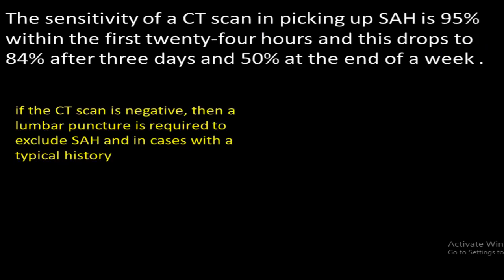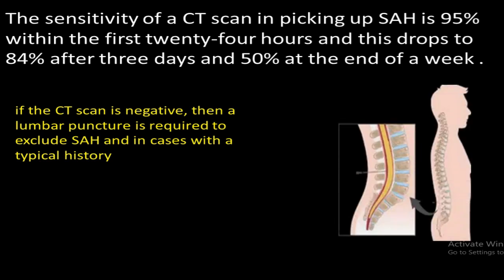The sensitivity of CT scan in picking up subarachnoid hemorrhage is 95% within the first 24 hours, and this drops to 84% after 3 days, and then 50% at the end of a week. If the CT scan is negative, then a lumbar puncture is required to exclude a subarachnoid hemorrhage in cases with typical history.